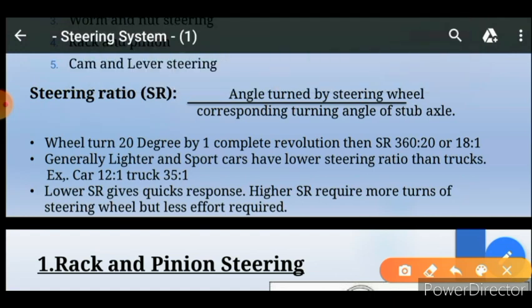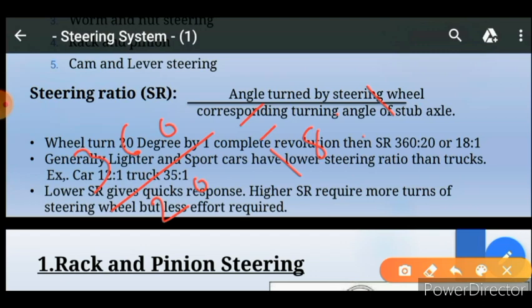If the wheel turns 20 degrees after completion of one revolution, then the steering ratio will be: the angle turned by the steering wheel is 1 revolution, it means 360 degrees here, and the stub axle or tire turns 20 degrees here. By dividing these two numbers, we will get the ratio of 18:1. This 18:1 is considered as the steering ratio.